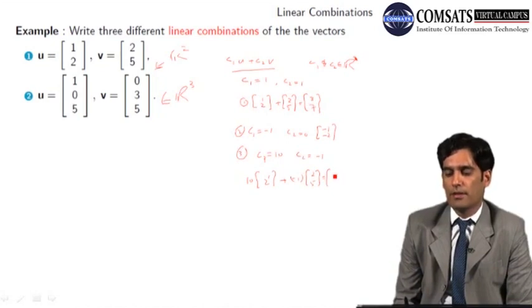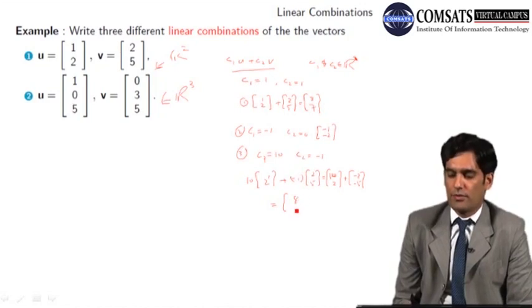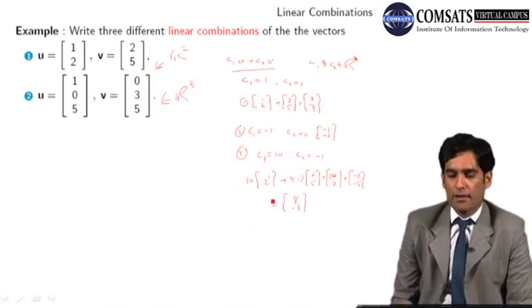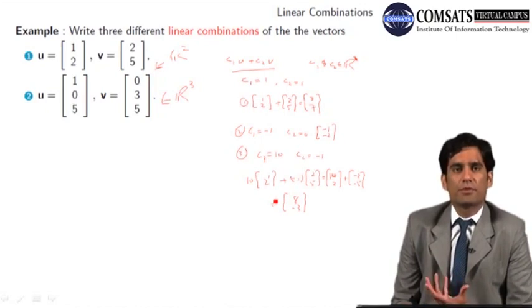Then the answer will be (10, 20) plus (-2, -5), and ultimately I am having (8, 15). So these are three linear combinations of the vectors u and v, and the vectors are from R2. In fact, you can take any values of C1 and C2. These are the real numbers.